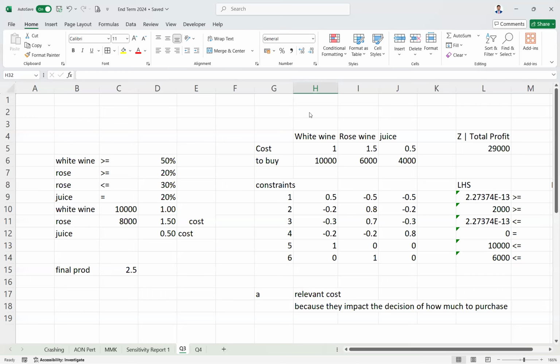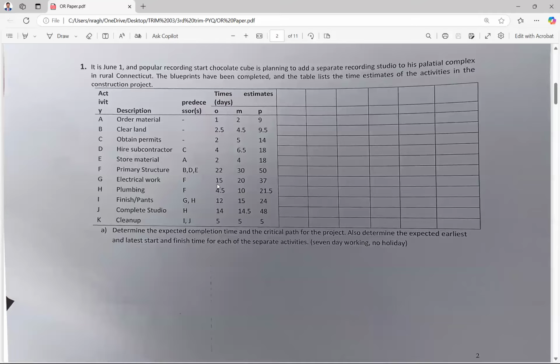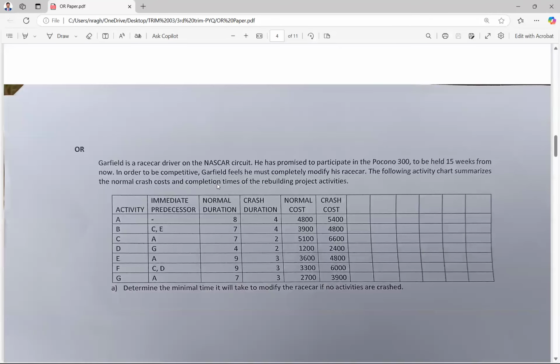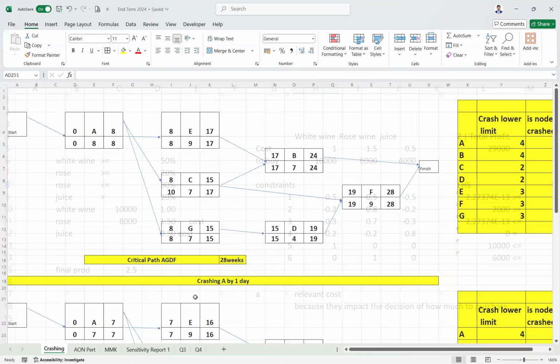Okay, so the first question is done, guys. This first part of the question has been done. 1A, 1B is done. The OR question is the crashing. Crashing, I will not be able to explain. Achha, okay, I'll just simply make you go through crashing.